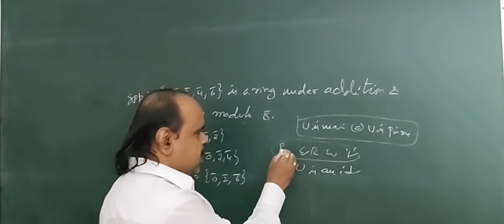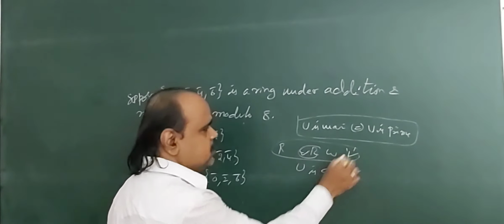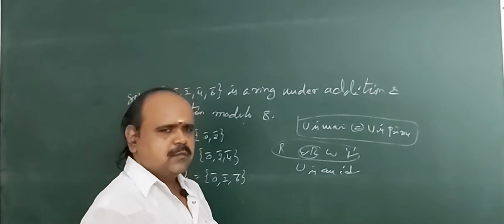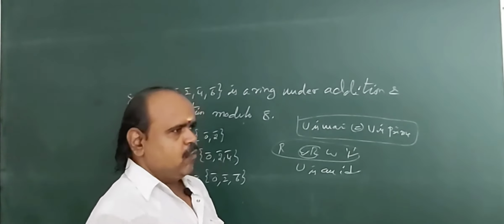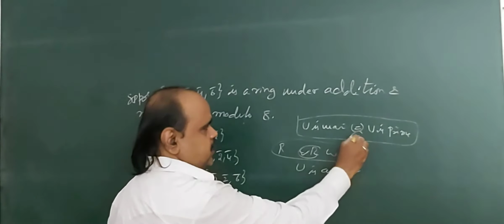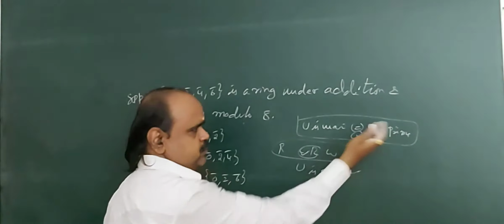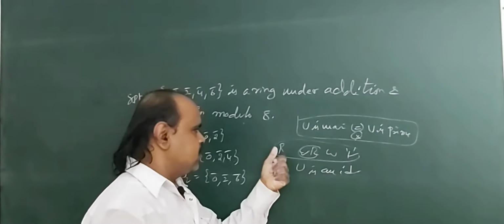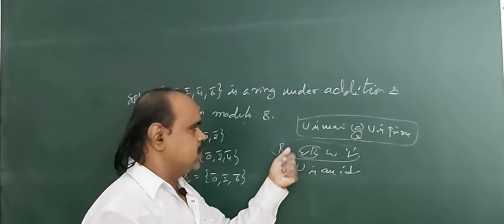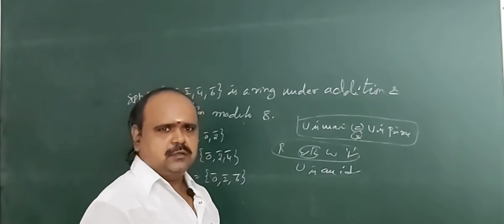What happens when capital R is not a commutative ring with unity? Capital R is only a ring, but it is not a commutative ring with unity, for example. Then what happens? How do we get the contradiction of this statement, U is maximal if and only if U is prime? If we want the existence of this condition, then R must be a commutative ring with unity, it must.